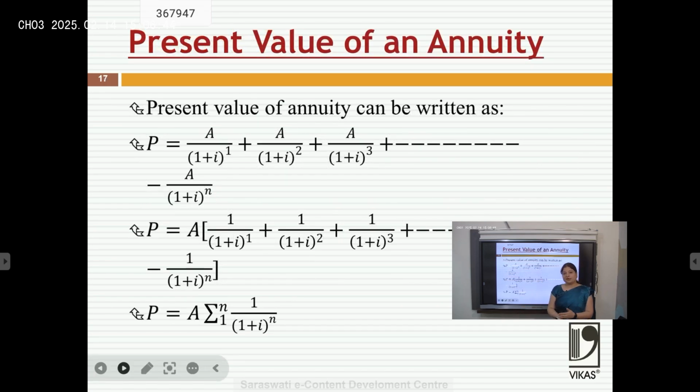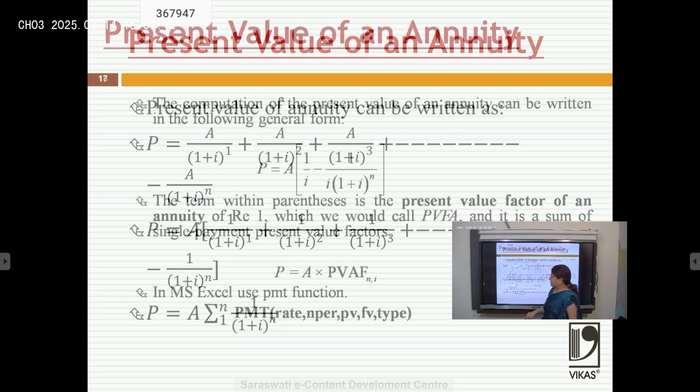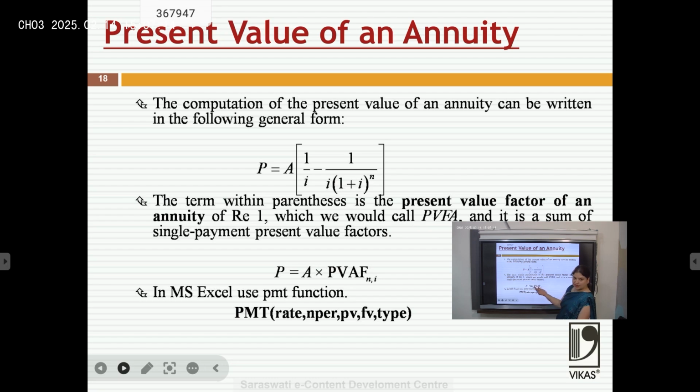In the same way, we will calculate it for an annuity also. Annuity means we are getting money every year. So the value would be the annuity of the first year divided by (1 plus i) to the power 1, second year (1 plus i) to the power 2, (1 plus i) to the power 3, and so on for as many years as we will get it. We may take the annuity common and add everything, so we take 1 upon (1 plus i) to the power n, summation. Or there is a simplified formula for this also, just the reverse of that formula.